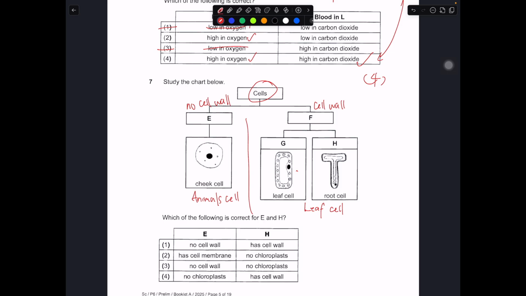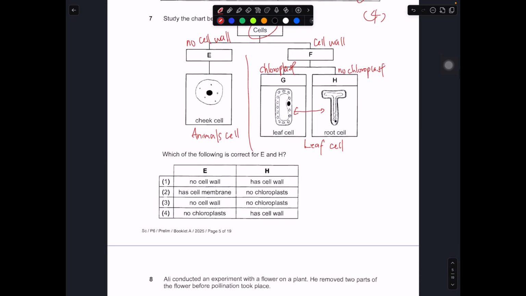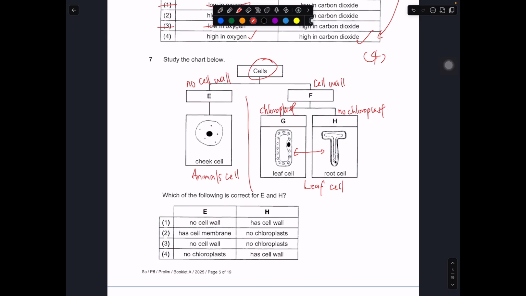So what will differentiate between the leaf cell and root cell is always chloroplast, because the leaf cell needs to make food, it needs to have chloroplast. So this one should be chloroplast. This one should be no chloroplast. Okay, so in this case, the question really asks you about E and H. So E will be no cell wall, H will be no chloroplast. So the answer is pretty straightforward. It should be 3.